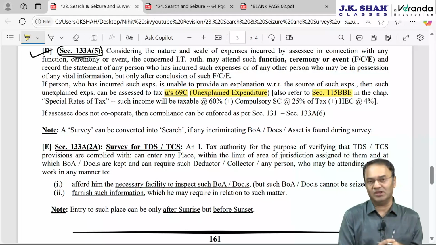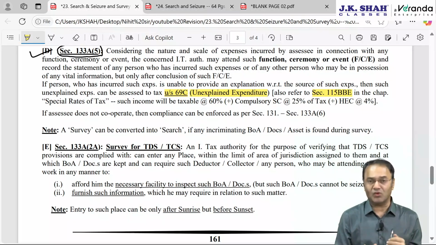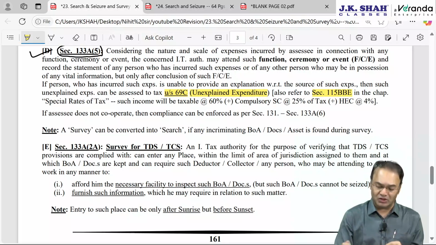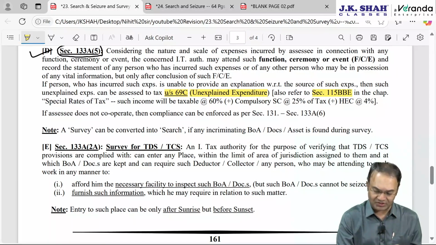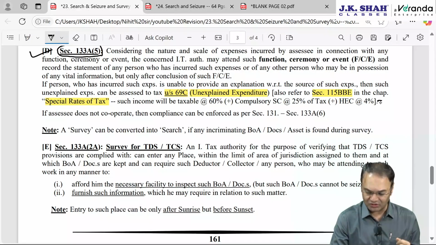What is 115BBE? Flat 60% tax rate on incomes covered by sections 68 to 69D, plus 25% of the tax as a surcharge irrespective of the amount involved, plus 4% health and education cess. Effective rate is 78%. We had discussed it in chapter 12, special rates of tax. Effective rate will be 78%.